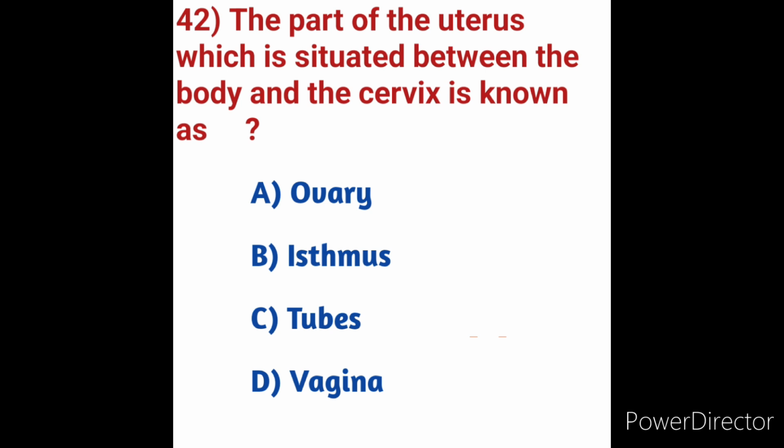The part of the uterus which is situated between the body and cervix is known as. We will see the options. Option A ovary, option B isthmus, option C tubes, option D vagina. The part of the uterus between the corpus and cervix, where the uterus starts to narrow or thin, is called the isthmus.